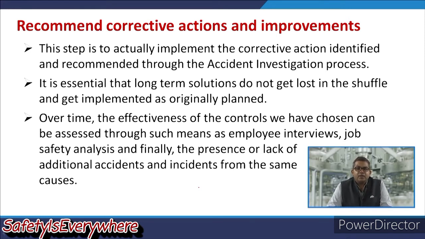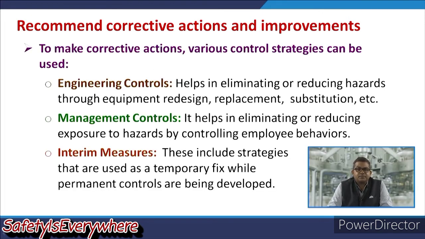So over time, the effectiveness of the controls we have chosen can be assessed through means such as employee interviews, job safety analysis, and finally the presence or lack of additional accidents and incidents from the same causes.